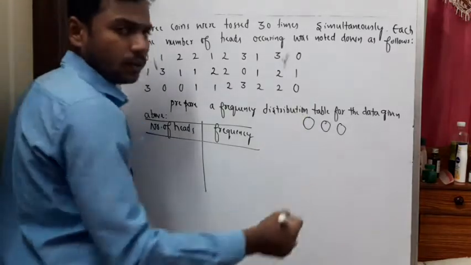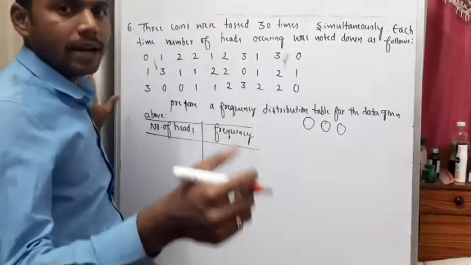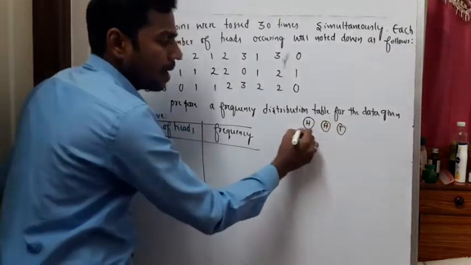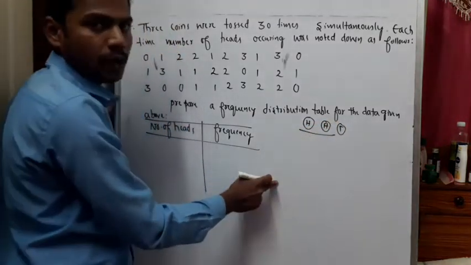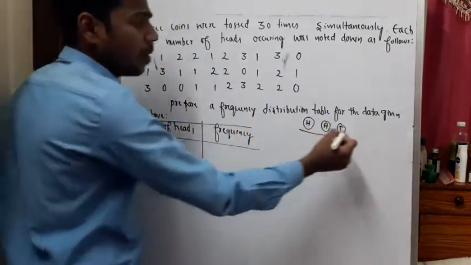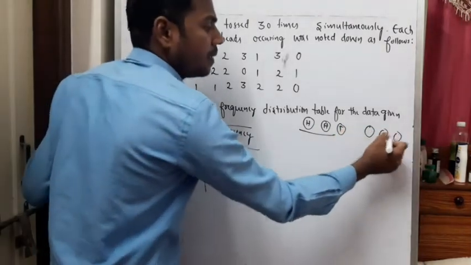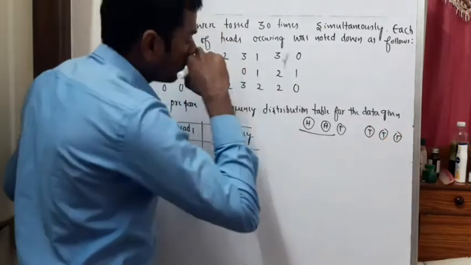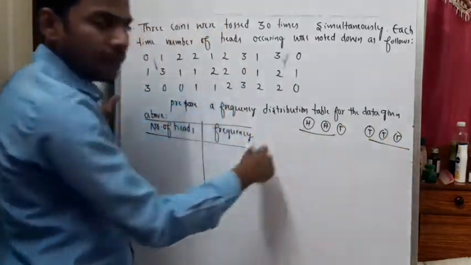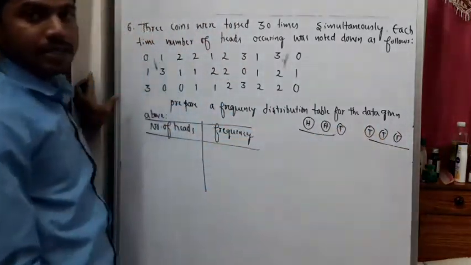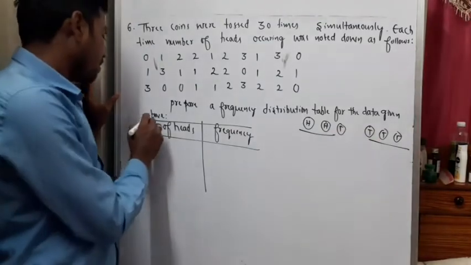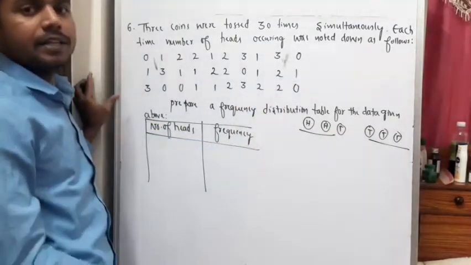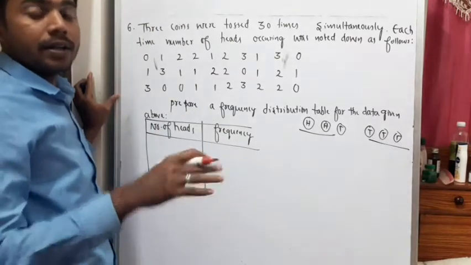Once I toss three coins simultaneously, it can be head, tail, and the number of heads occurred is two. If you throw three coins simultaneously and all three are tails, the number of heads occurred in this particular case is 0. Like this they did the experiment and tossed the coins 30 times.